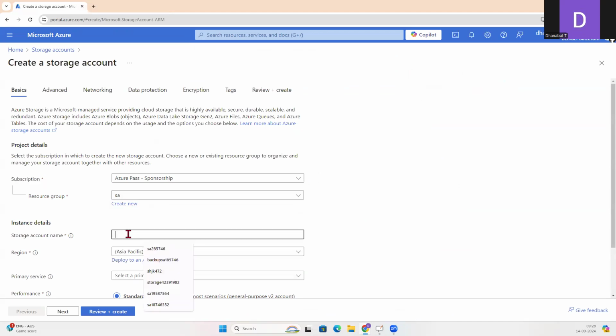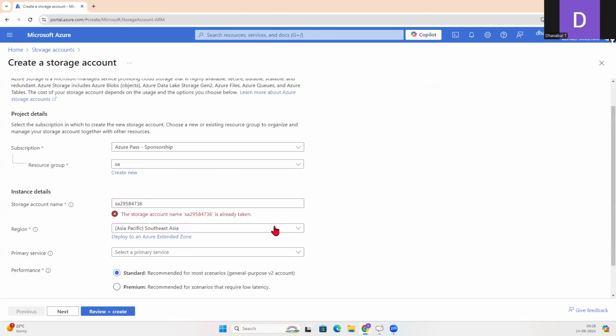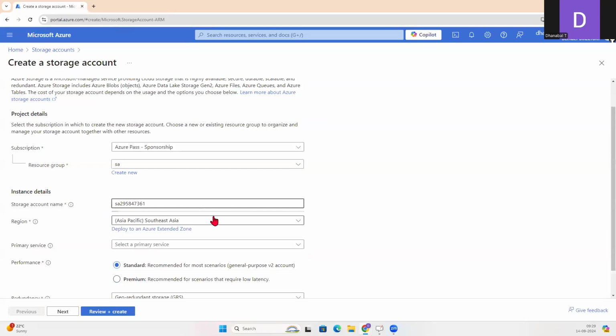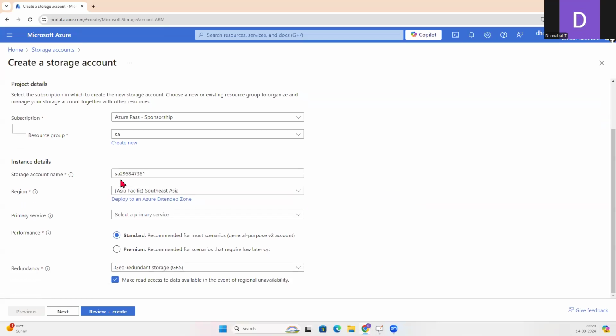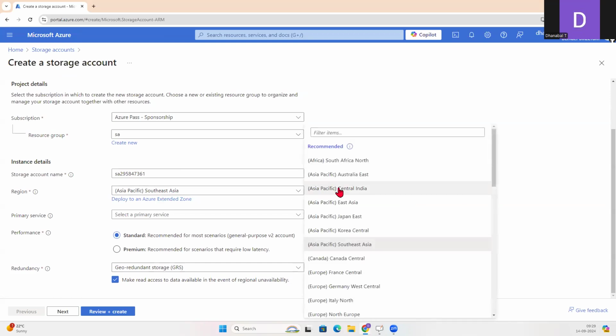I have to give a storage account name, and this must be globally unique. So make sure that you give a unique name. I'm giving some random number, and it says that storage account name has already been taken. Let me go with some other number. Yeah. If there is no error, it means this account name is available for us. Let me put it in East US.